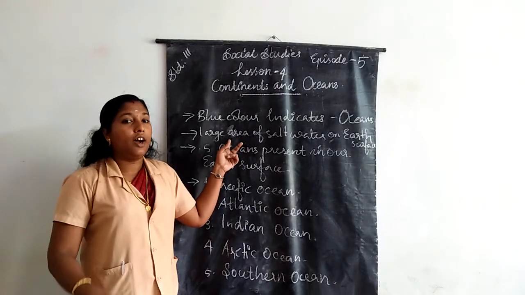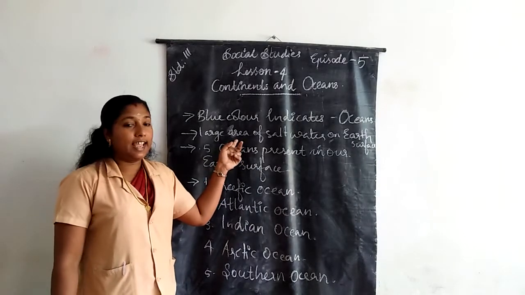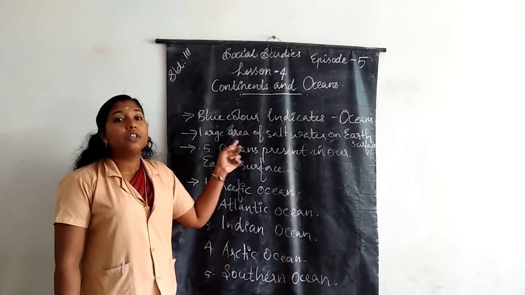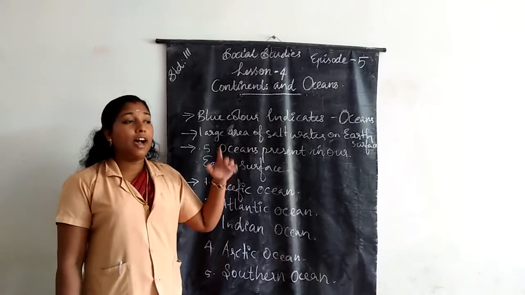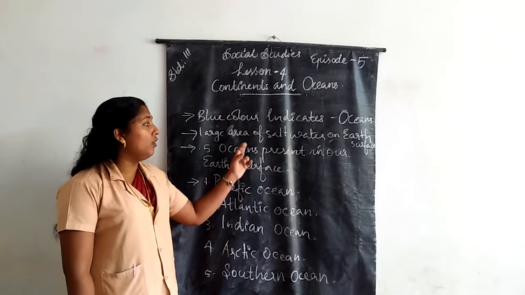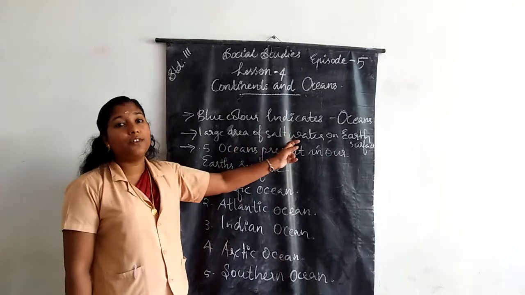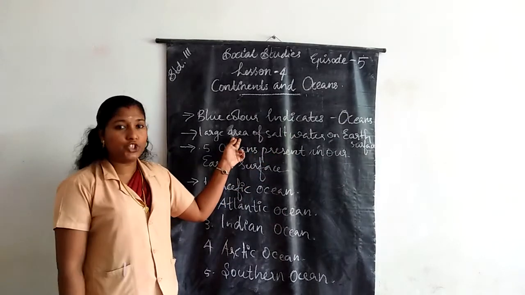Once again, what are oceans? Oceans are large areas of salt water on the earth's surface.